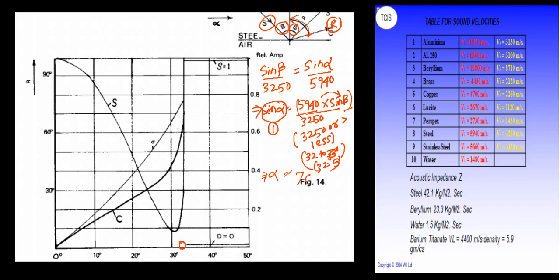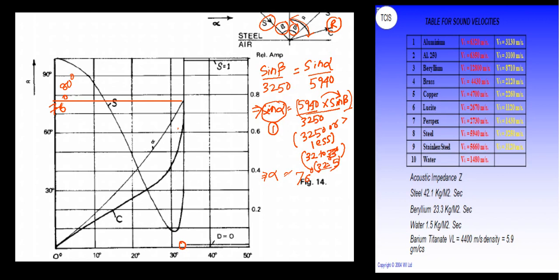This angle, this is the angle. It is 80 degree and it is 76 degree. So 76 degree is the maximum angle to which a reflected compressional wave will exist in the reflecting medium when the incoming shear wave has a maximum angle of 32.5 degree.